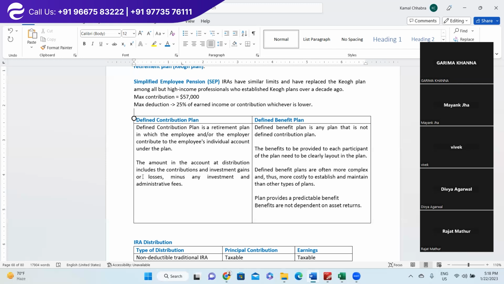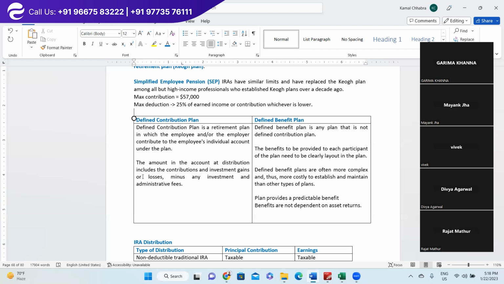At the time of retirement, the individual will get the total contribution plus interest or dividend earned, minus any administration fees or management fees of the person or the company who is maintaining the contribution plan.